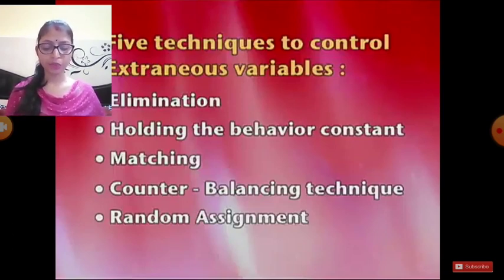Another limitation of the laboratory experiment is that it is not always feasible to study a particular problem experimentally. So, for example, an experiment to study the effect of nutritional deficiency on intelligence level of children cannot be conducted, as it would be ethically wrong to starve anyone.